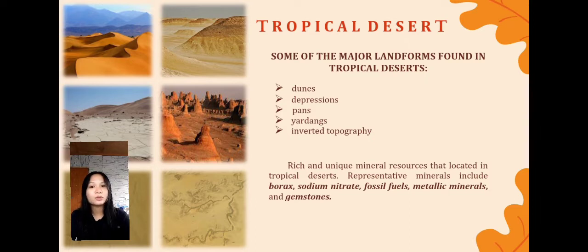Then last, the gemstones. Tropical deserts have various semi-precious and precious gemstones. Some common semi-precious gemstones include chalcedony, opal, quartz, turquoise, jade, amethyst, petrified wood, and topaz. Precious gemstones such as diamond are used in jewelry and decoration. Although some gemstones can also be found in temperate zones throughout the world, turquoise can only be found in tropical deserts. So that's all. Thank you.